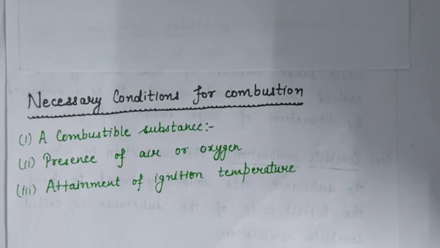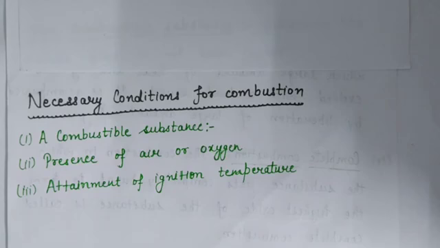Means it's not easy to burn wood with the matchstick. This is because wood and paper have different ignition temperature. The ignition temperature of paper is low, whereas the ignition temperature of wood is high. So some substances have high ignition temperature and some have low ignition temperature.